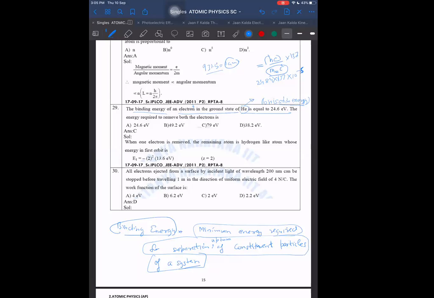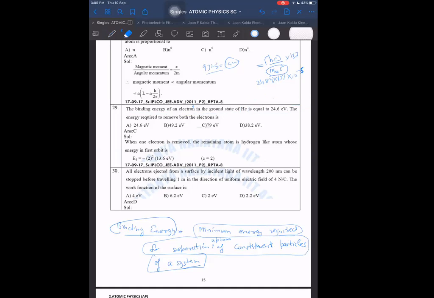But in the case of an electron, if you want it to escape, then the electron should be able to go away from one atom up to distances of a few angstroms, maybe 10, 20, 30 angstroms. Then it will be regarded as infinity. And then we can say that the energy required will become equal to the ionization energy. Is it okay? Understood or not? That energy will also be called the binding energy.